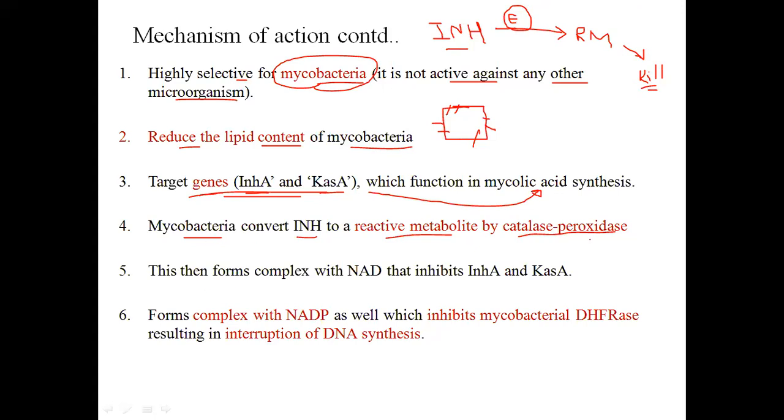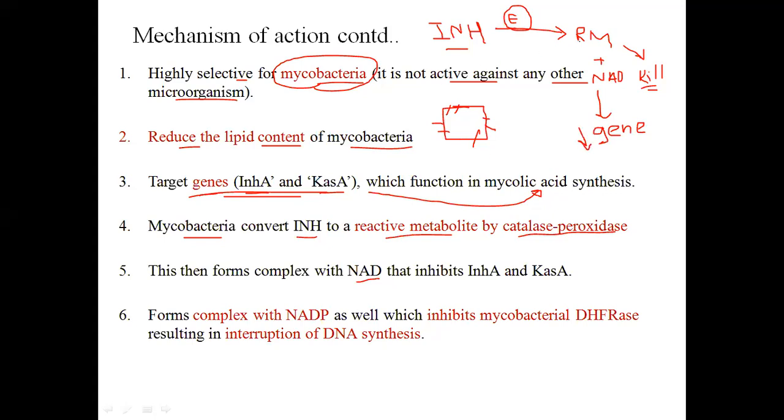Then this reactive metabolite forms a complex with NAD. This metabolite is forming a complex with NAD, and this complex is inhibiting the gene. Okay, this is the mechanism of action.